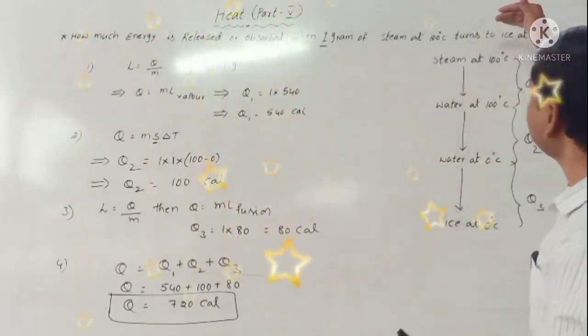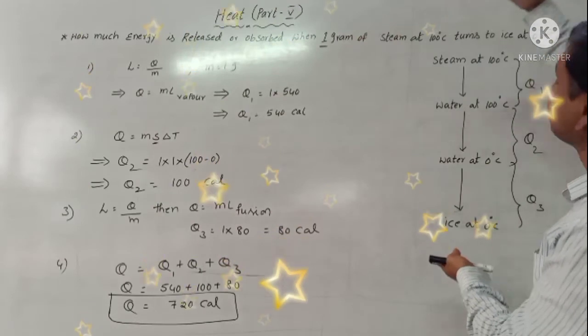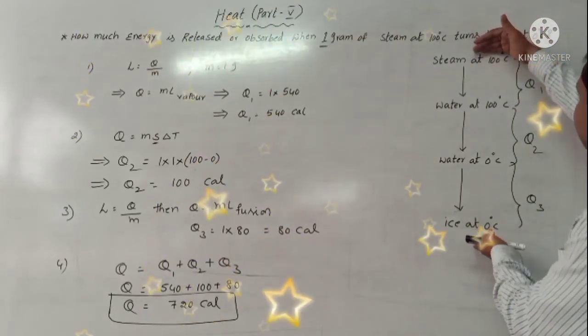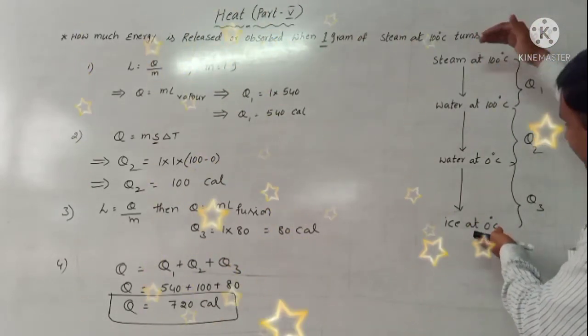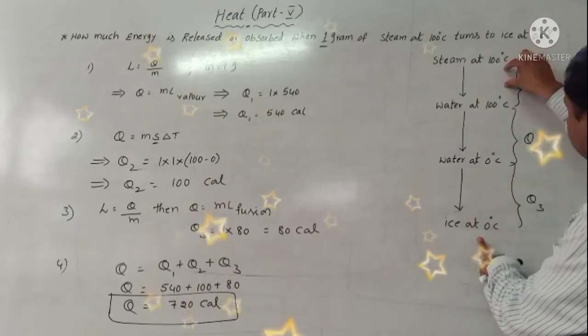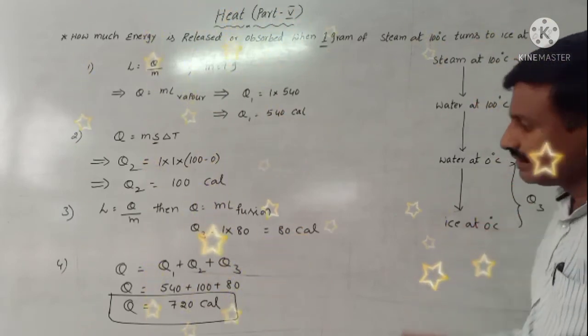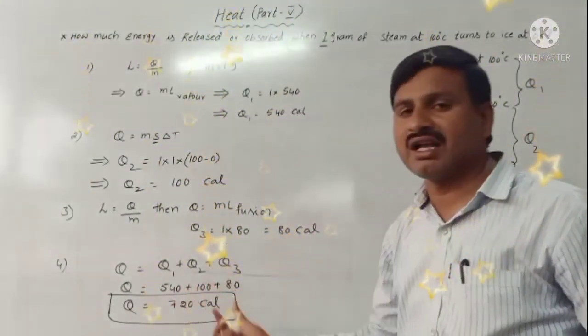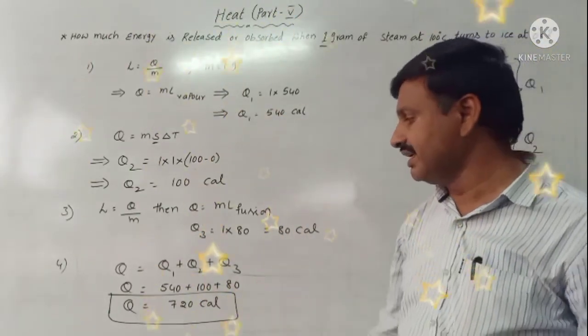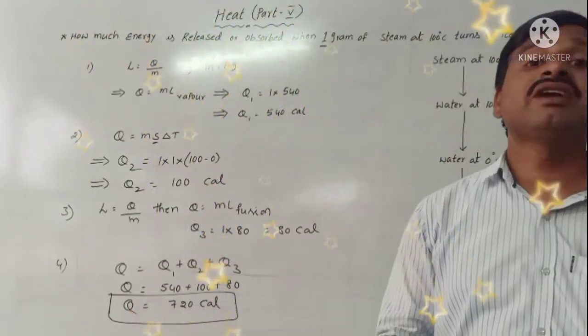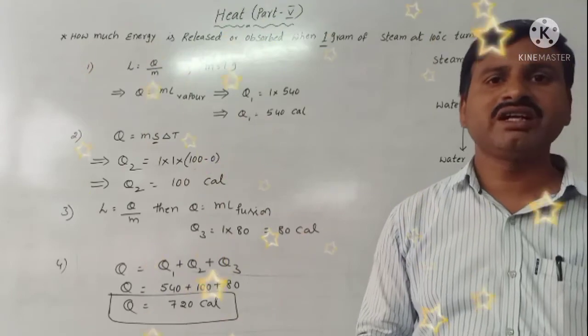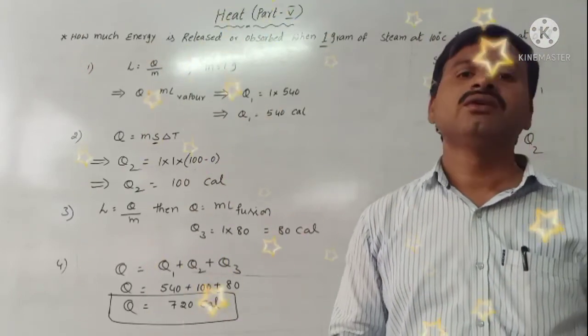So the total heat energy released from 1 gram of steam at 100 degrees Celsius to ice is Q1 plus Q2 plus Q3. Then Q1 value 540, Q2 value 100 and Q3 value 80. The total is 720 calories. 720 calories.